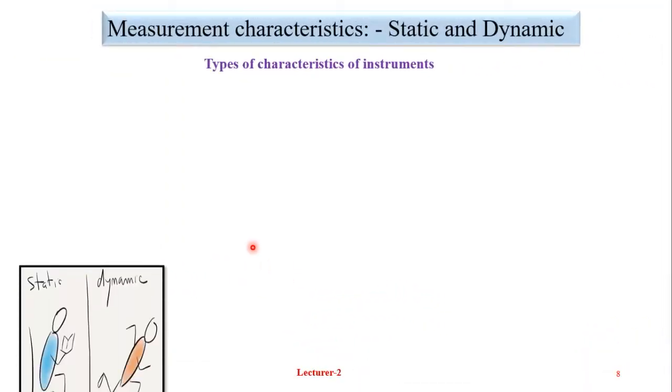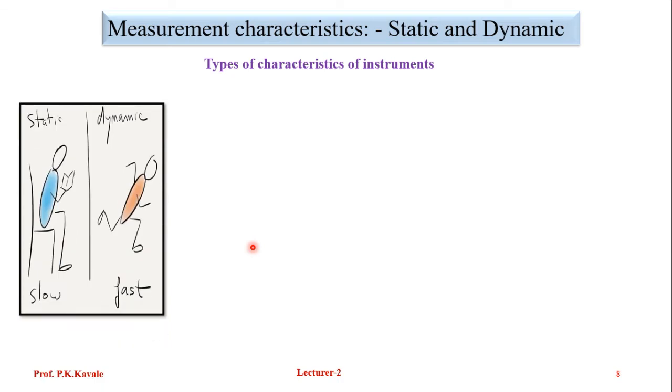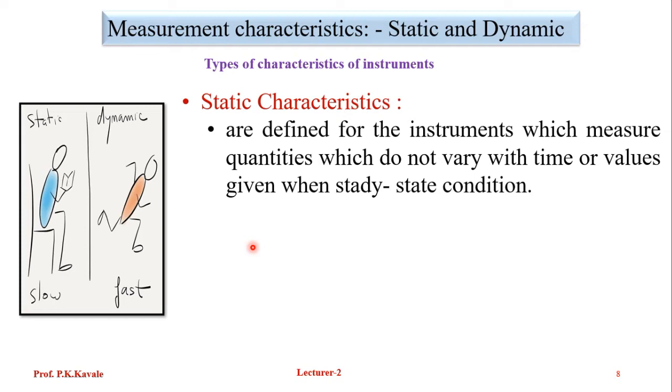So, types of characteristics of an instrument. What are the types of characteristics of an instrument? First of all, there are two categories. Static characteristics are defined for the instrument which measures quantities which do not vary with time, or values given in steady state condition. So static characteristics we always measure when steady state is achieved.